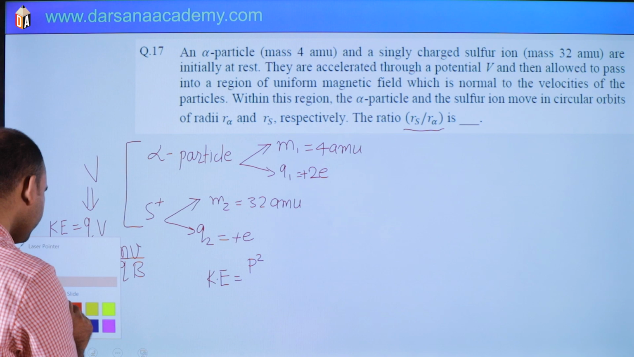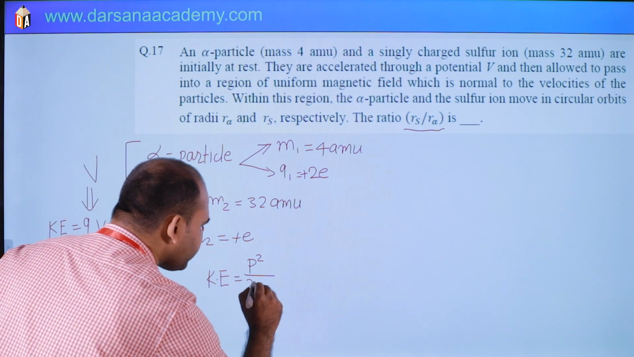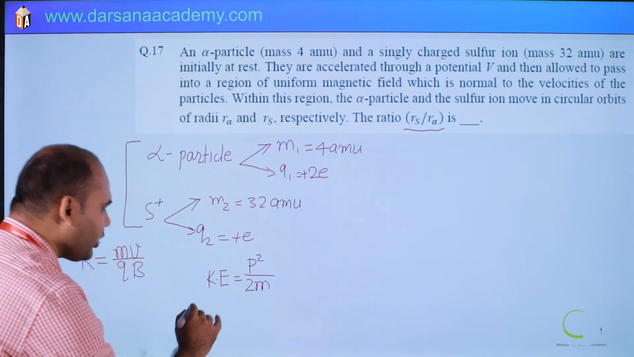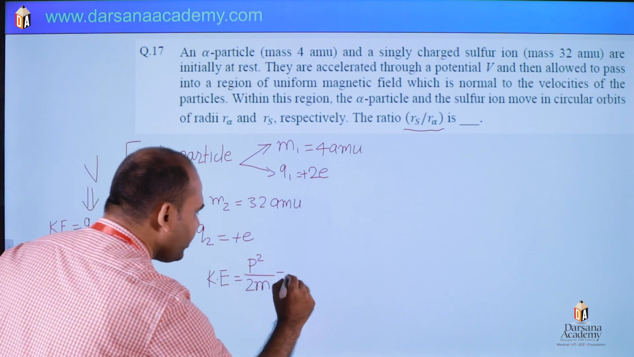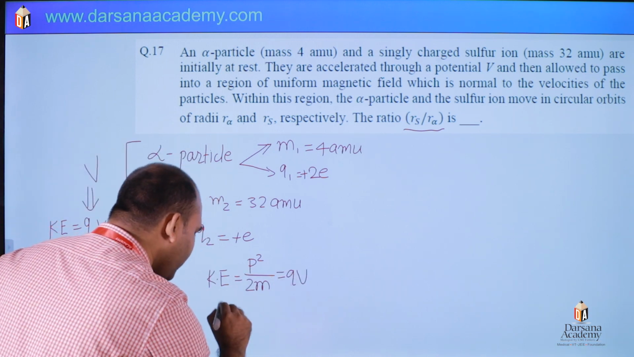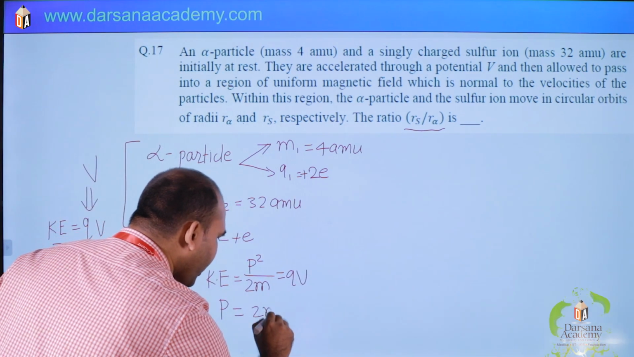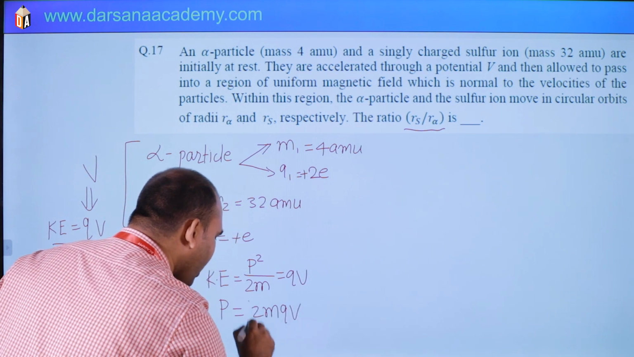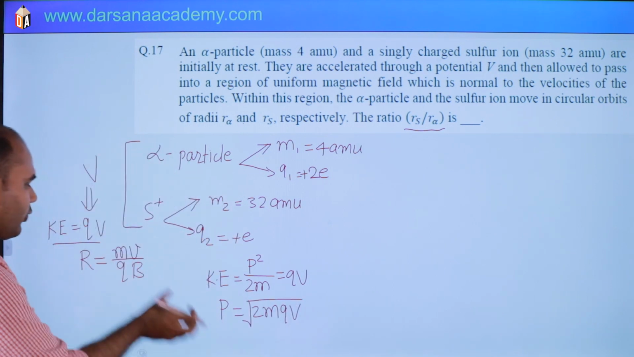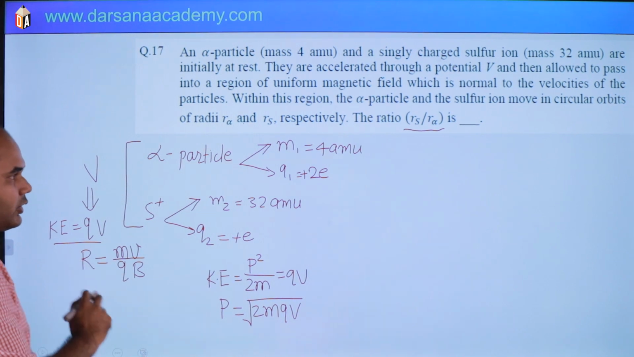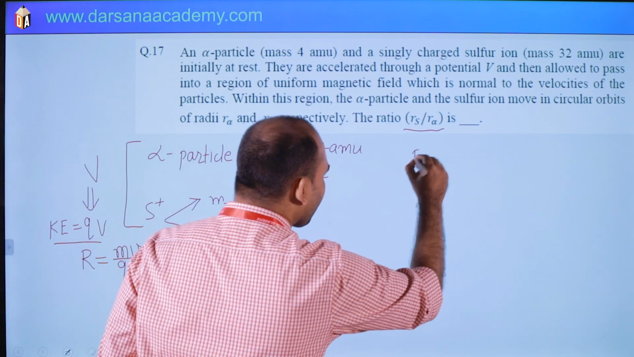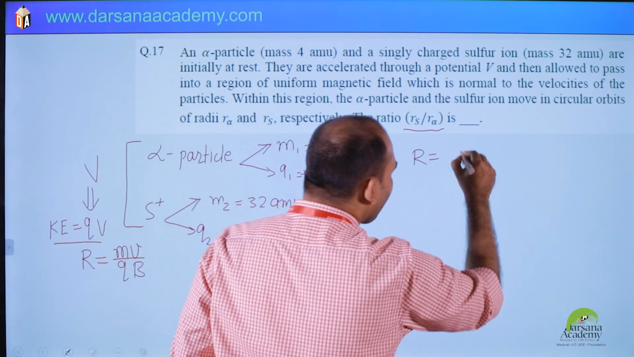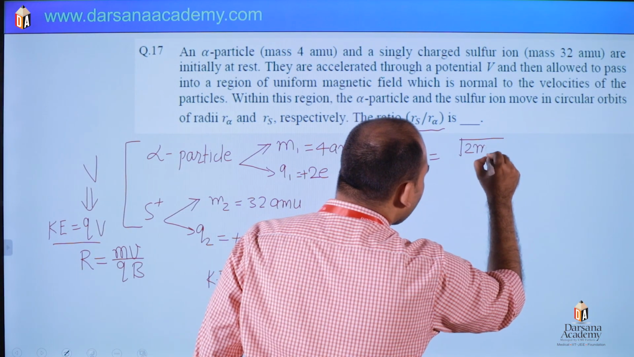Okay, kinetic energy is P square by 2m. So P will be what? And kinetic energy is qV. So P will be the square root of 2mqV. So put the value here. So radius will be what? R will be the square root of 2 times m q.